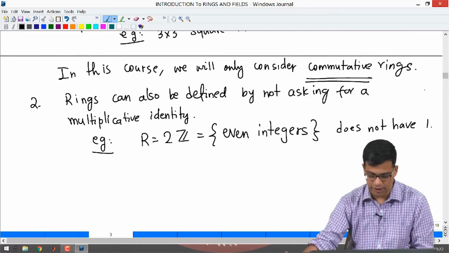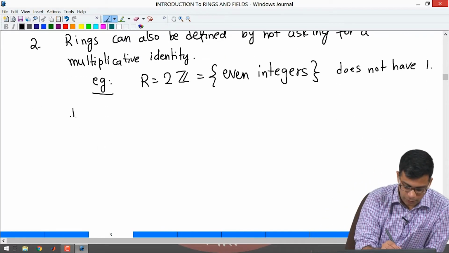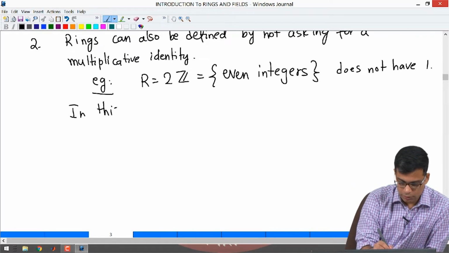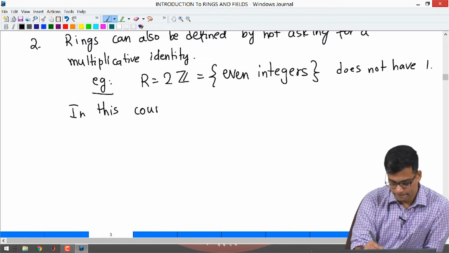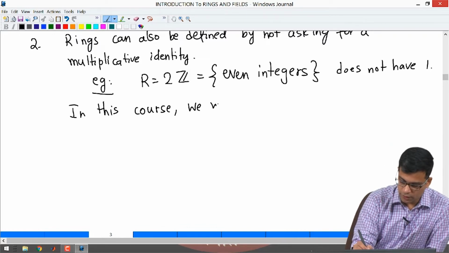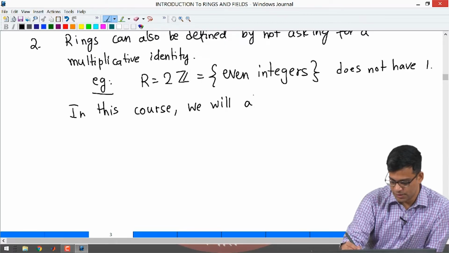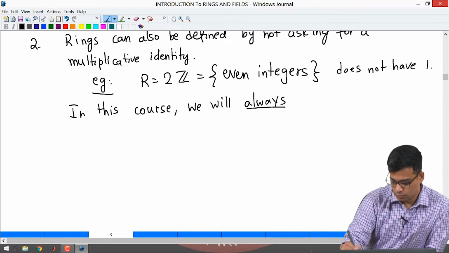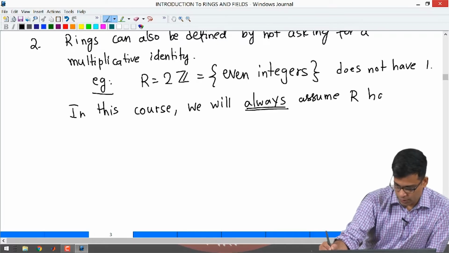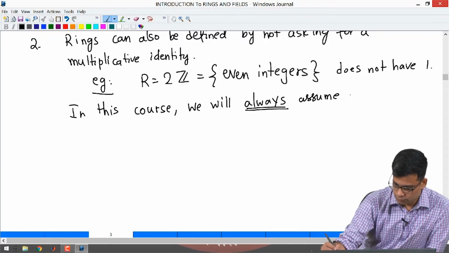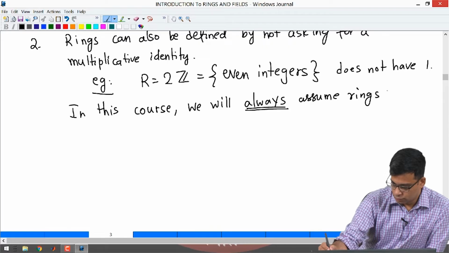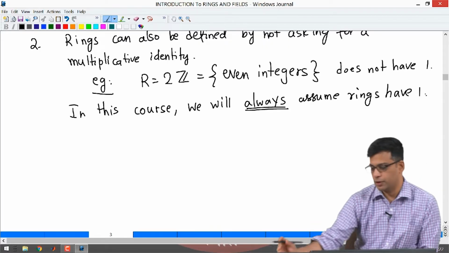In this course, again let me emphasize this, I will make this remark once and I will not say it again. In this course we will not consider this. We will always assume rings have a multiplicative identity.